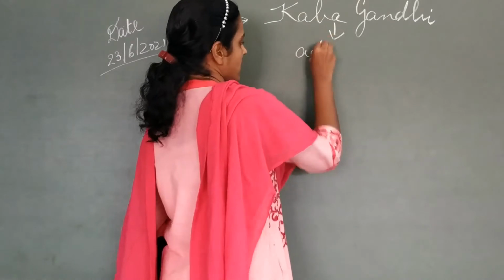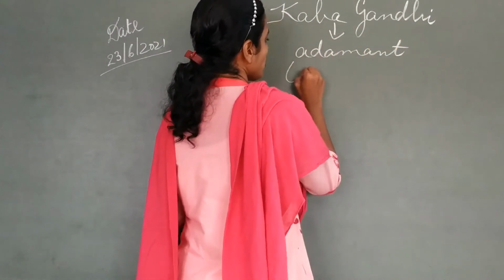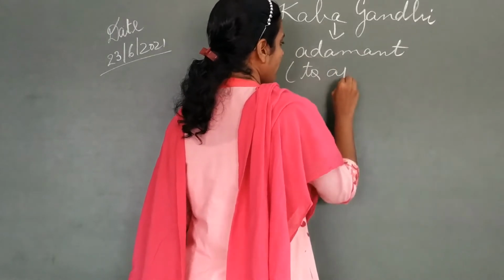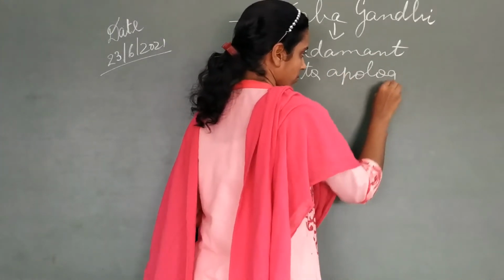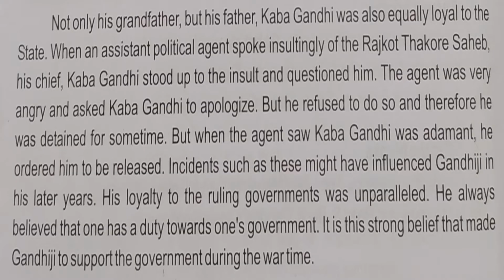He is not apologizing. So what did he do? He was very adamant not to apologize. And students, if you see, he is right in this matter. Why should Kaba Gandhi apologize? No. The one who should apologize is the person, the political assistant who spoke against the Thakur side. So, when this person saw that Kaba Gandhi is not apologizing, he gave up. He ordered him to be released.